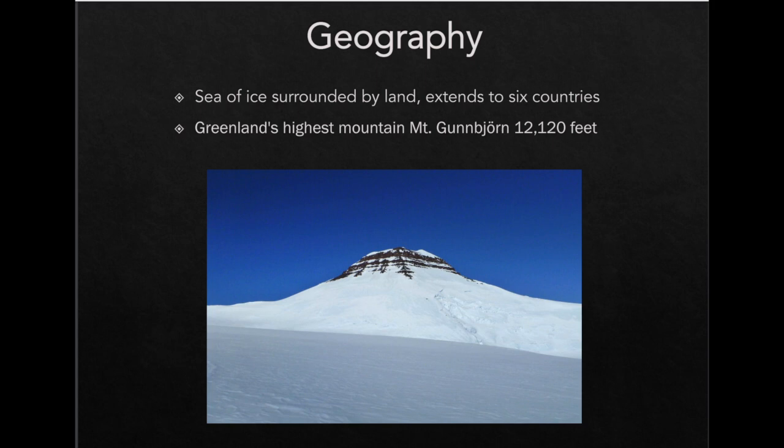The highest mountain in the Arctic is actually located on Greenland. I'm going to probably say this name incorrectly, but it's called Mount Gunnbjorn, and it's 12,120 feet. So Greenland has the highest mountain, called Mount Gunnbjorn, and it is 12,000 feet approximately.